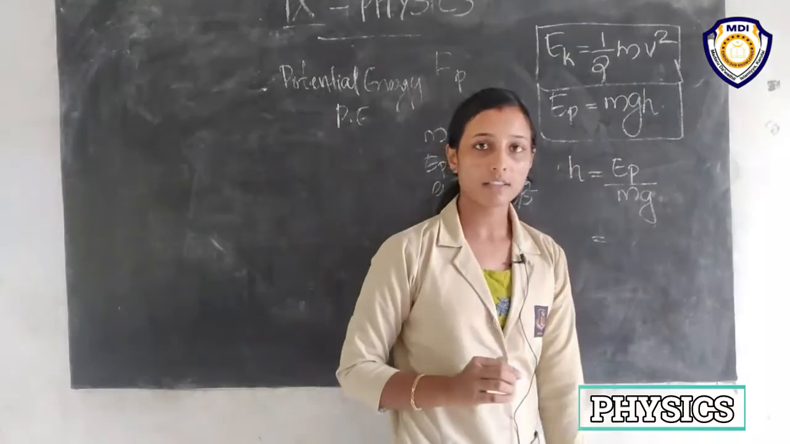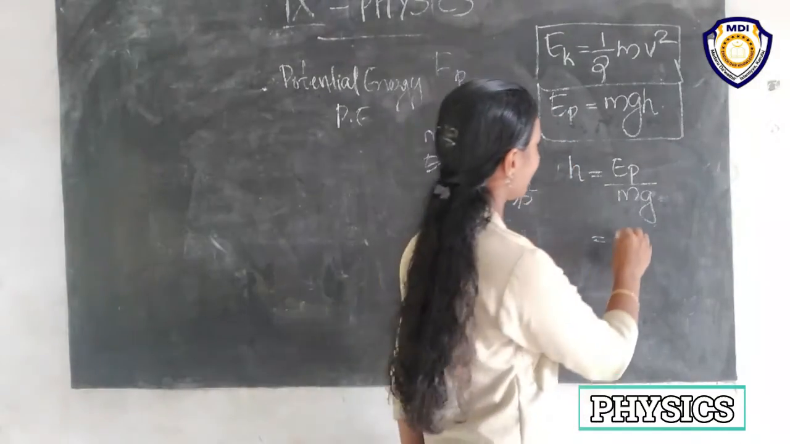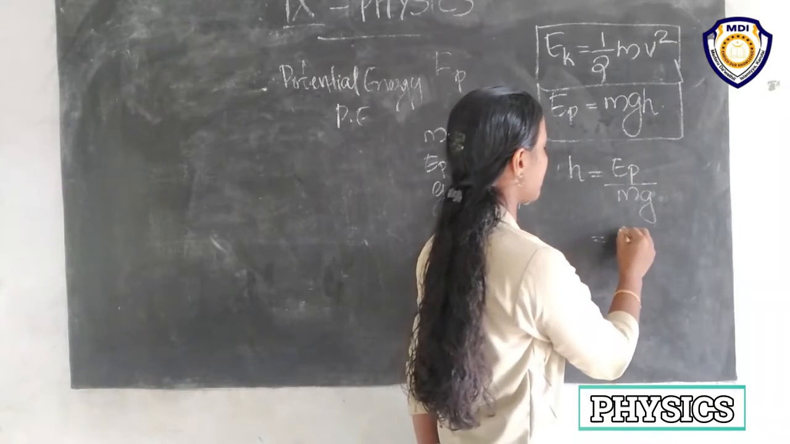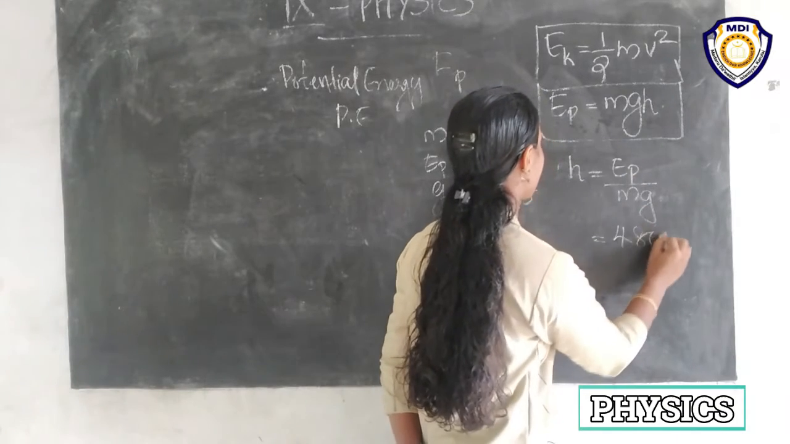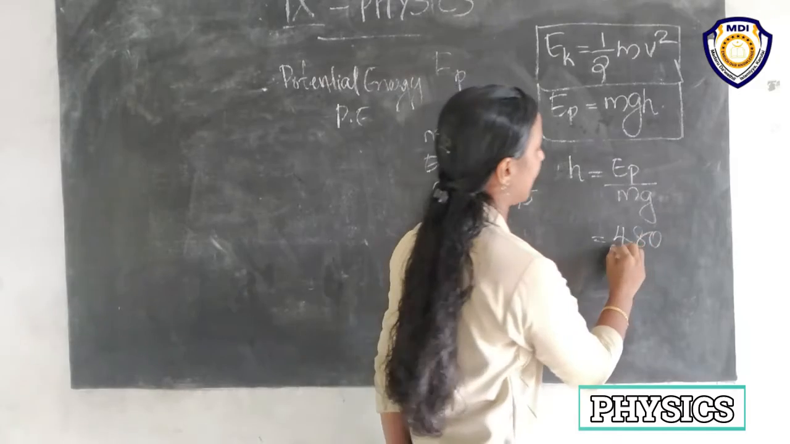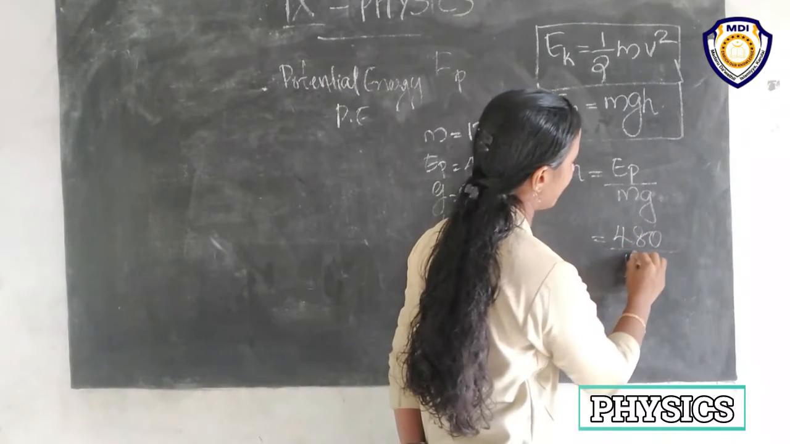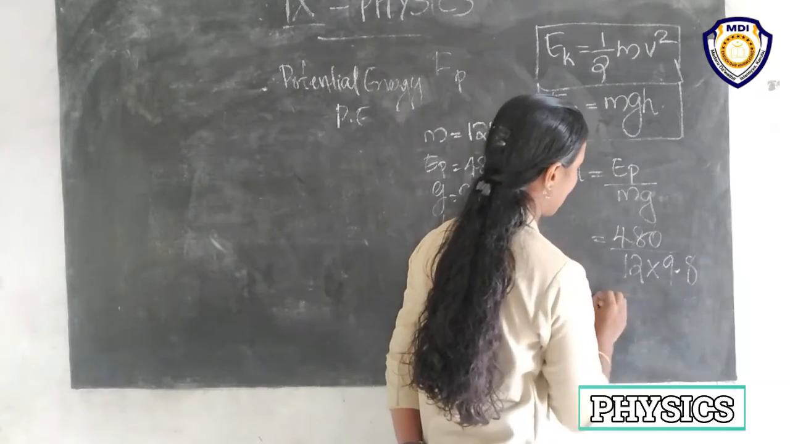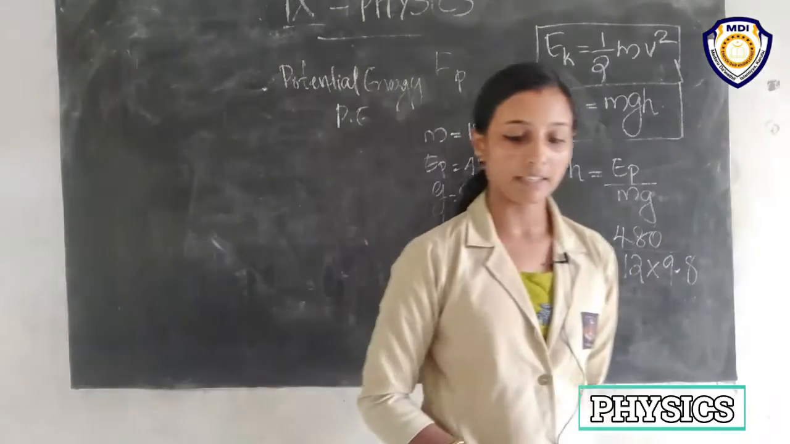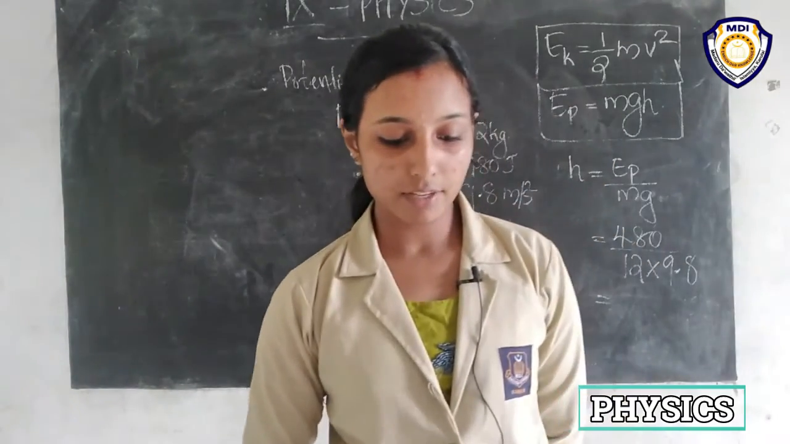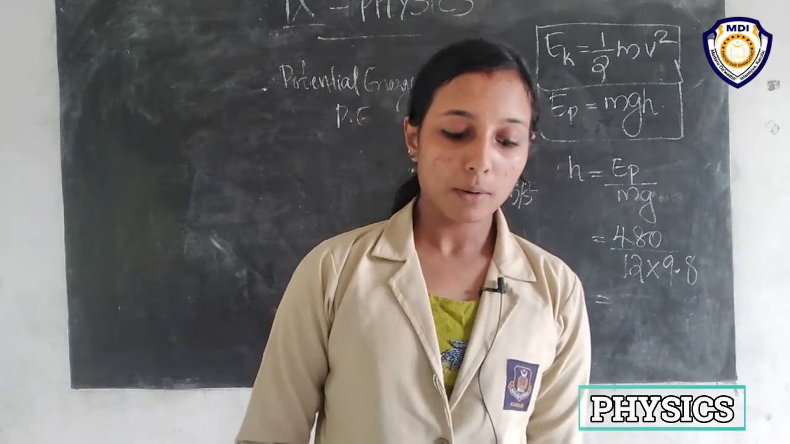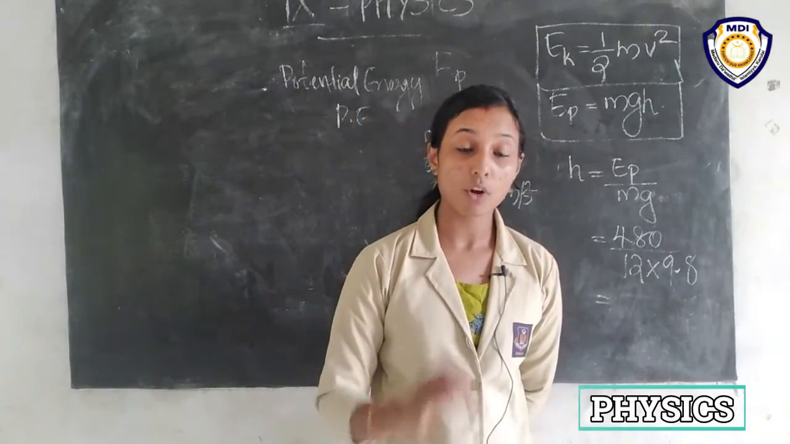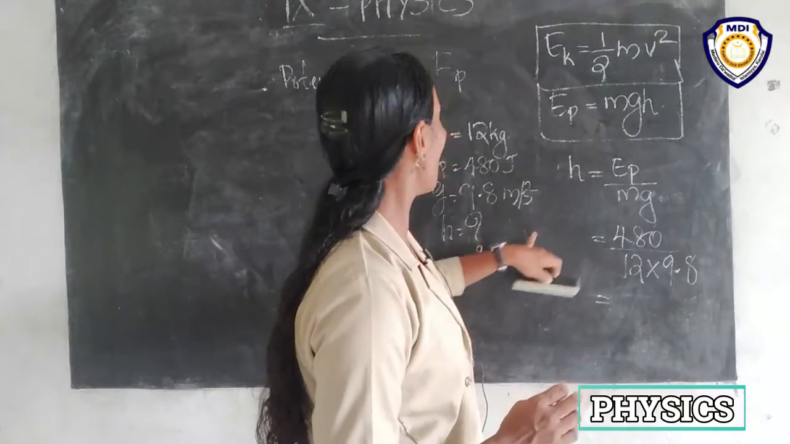Is it clear? The potential energy EP is given as 480 joule, the mass of the object is given as 12, and G is equal to 9.8. So what will be the answer? The answer will be 4 meter. Height is equal to 4 meter.